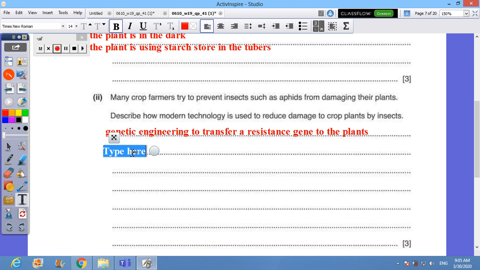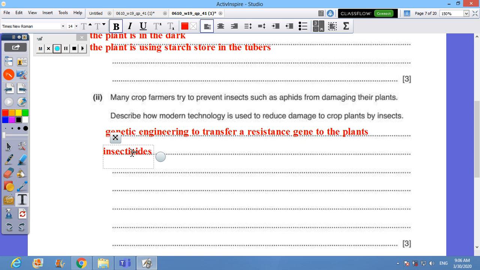I will need to refer to insecticides. Insecticides would be a good method to avoid the damage I can collect from those insects.